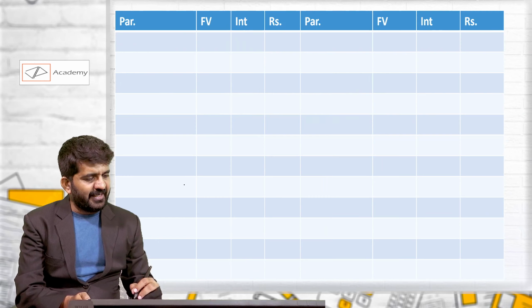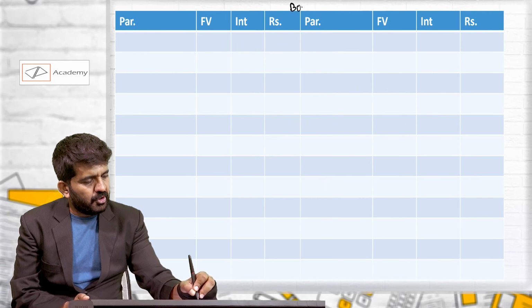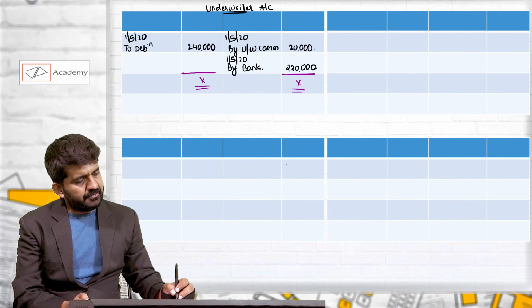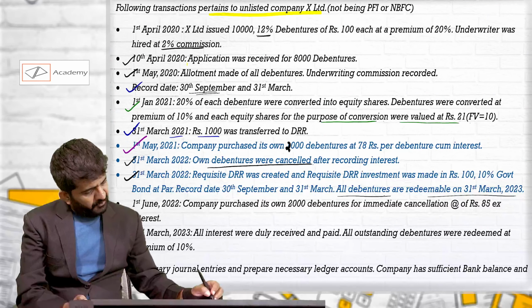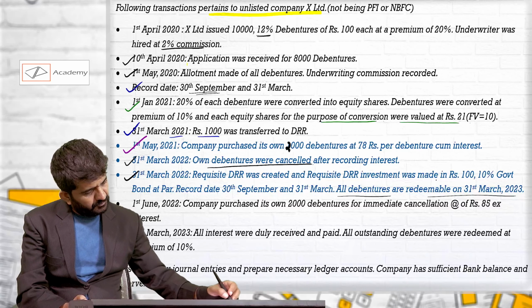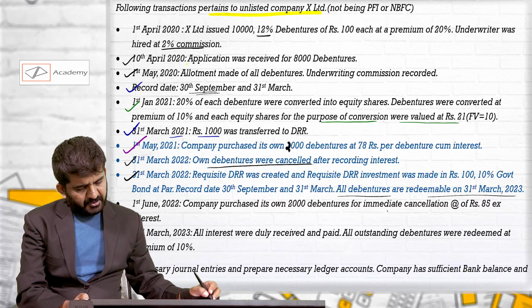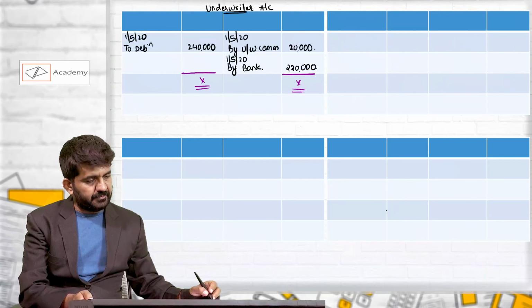And it is said you have purchased bond of government. Rupees 100, 10% government bond at par.